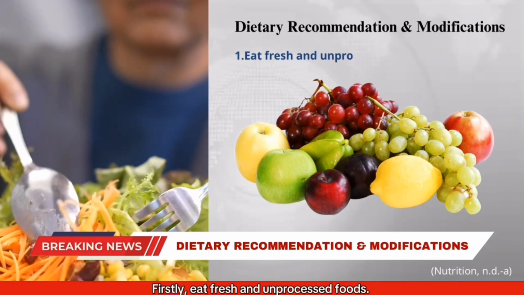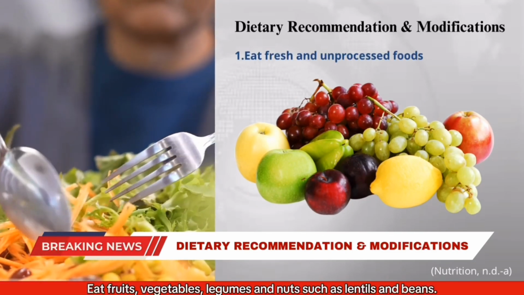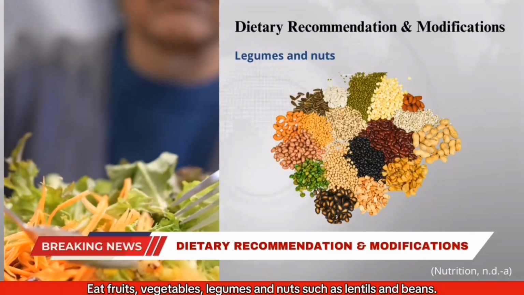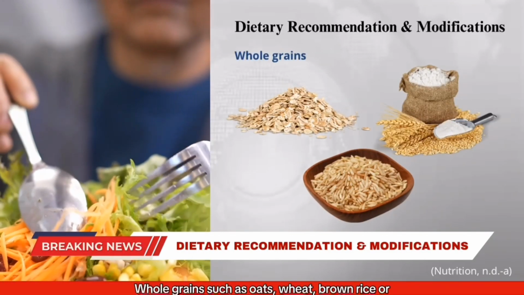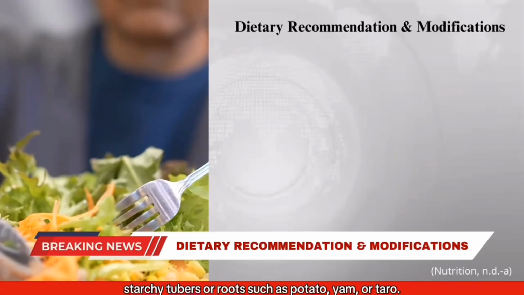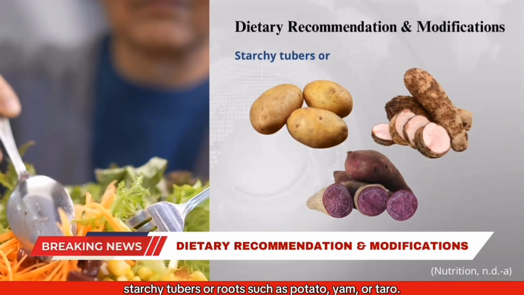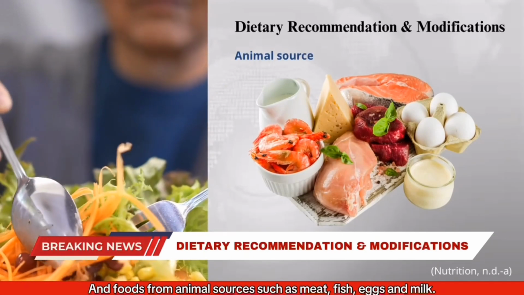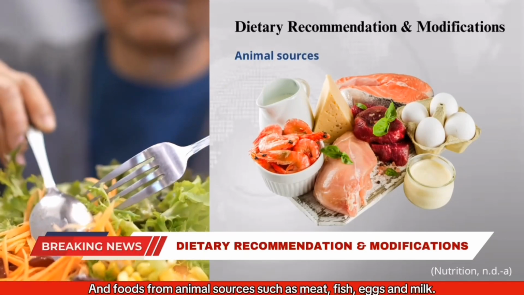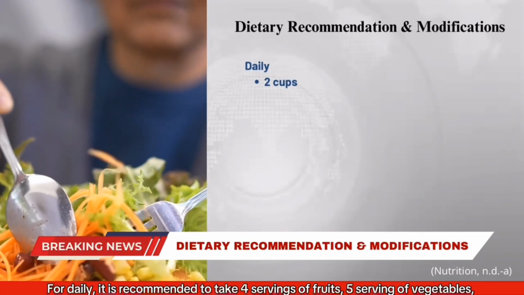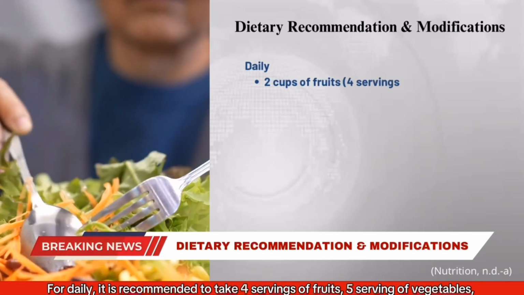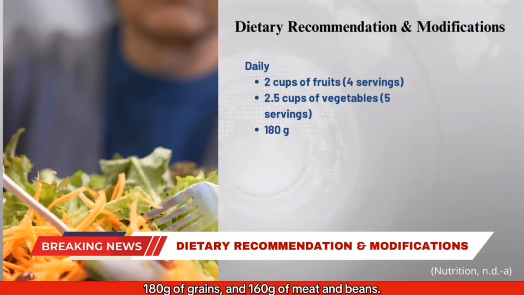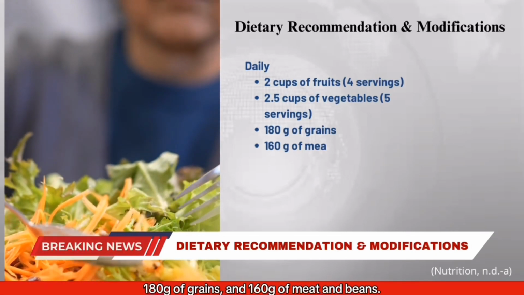Firstly, eat fresh and unprocessed foods. Eat fruits, vegetables, legumes, and nuts such as lentils and beans. Whole grains such as oats, wheat, brown rice, or starchy tubers or roots such as potato, yam, or taro, and foods from animal sources such as meat, fish, eggs, and milk. Daily, it is recommended to take 4 servings of fruits, 5 servings of vegetables, 180 grams of grains, and 160 grams of meat and beans.